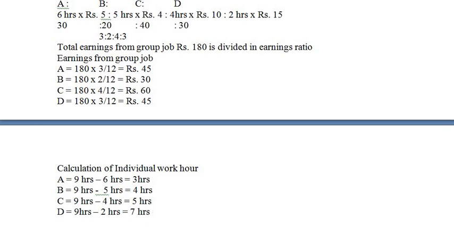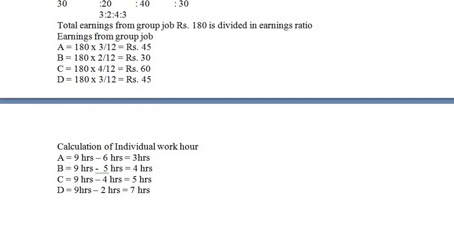Now the next thing is to find out earnings from individual work. So next line, write down the heading: earnings from individual work.